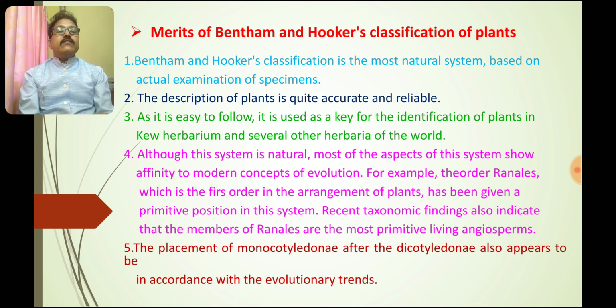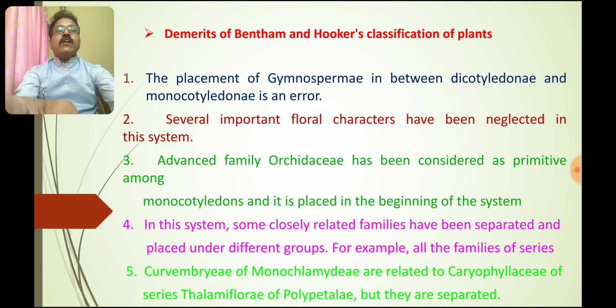Recent taxonomists' findings also indicate that the members of the Ranales are the most primitive living organisms. The placement of the monocotyledons after the dicotyledons also appears to be in accordance with evolutionary trends. These are certain merits of the Bentham and Hooker system of classification.